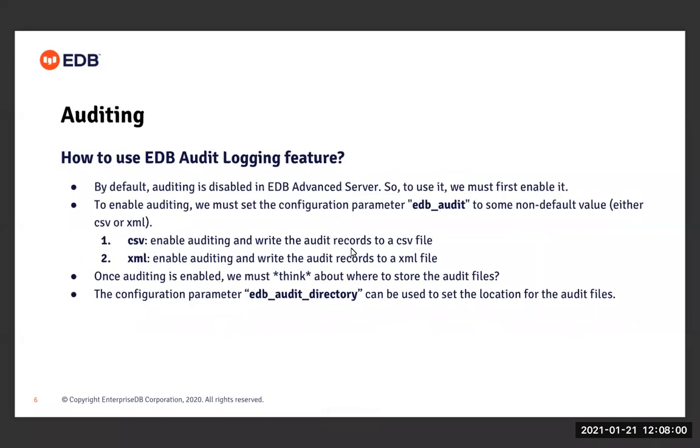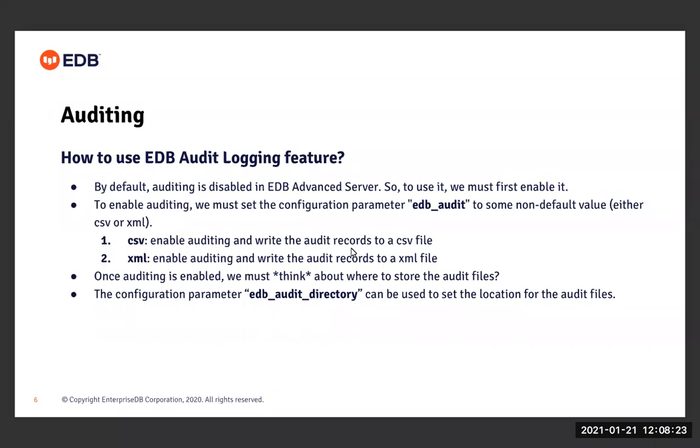Now, how to use the EDB audit logging feature? By default, auditing is disabled in EDB Advanced Server, and if we want to use it, we must first enable it. For that, we have a configuration parameter called edb_audit, which is initially set to a value called none, which means that EDB audit logging is currently disabled.